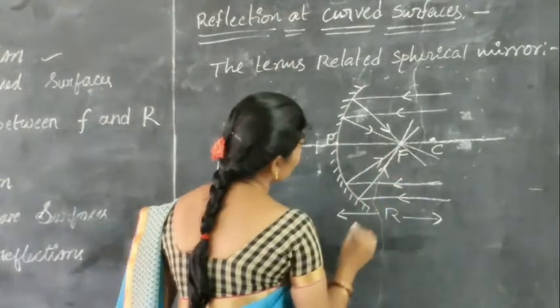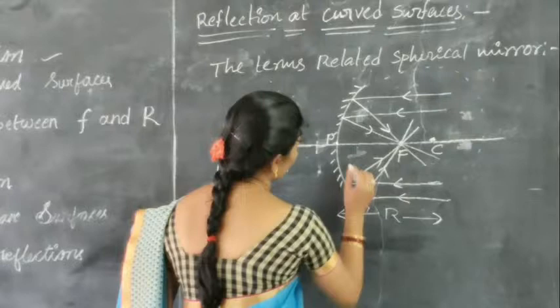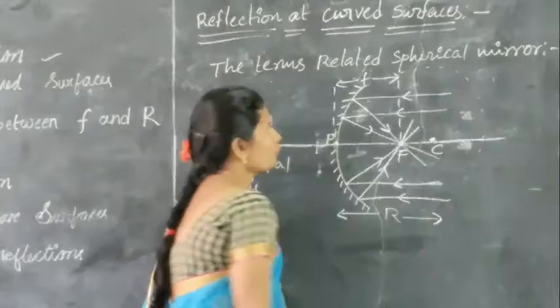And the distance between the pole and the principal focus is nothing but the focal length.